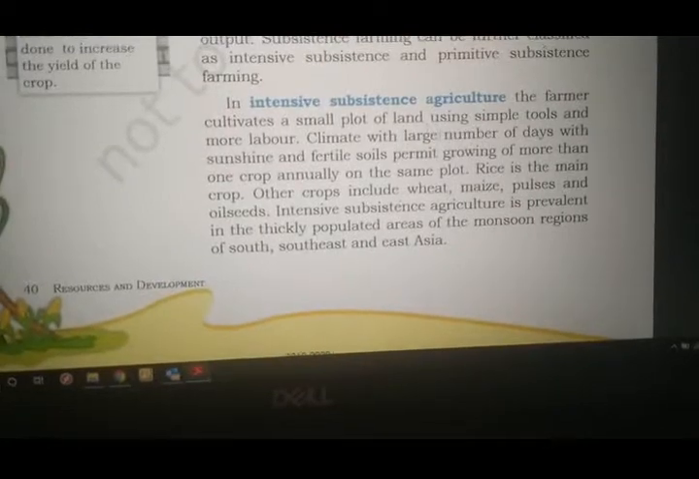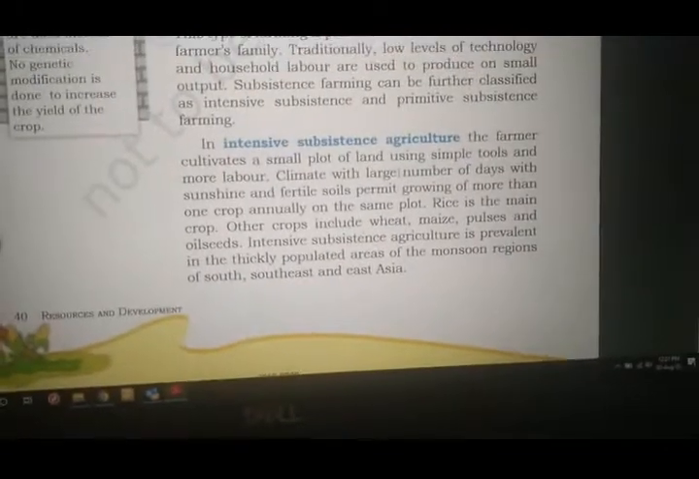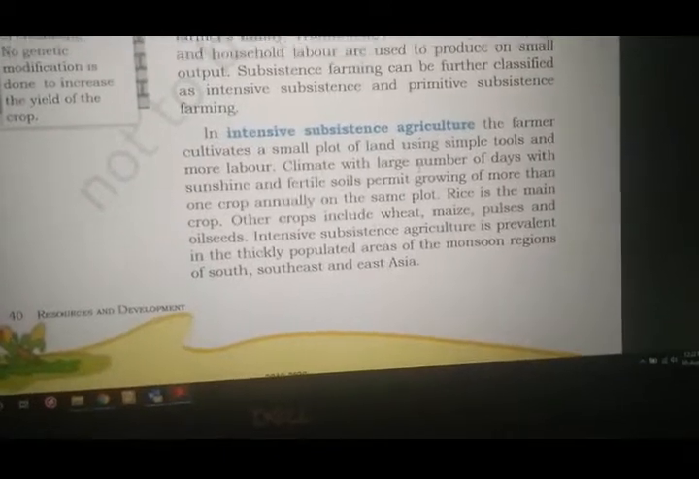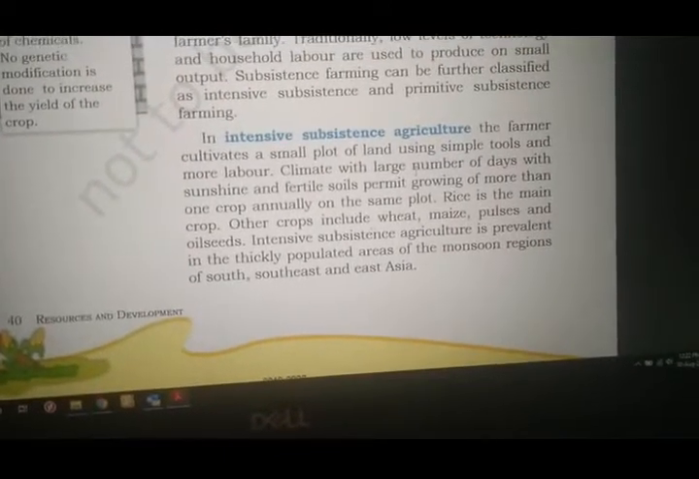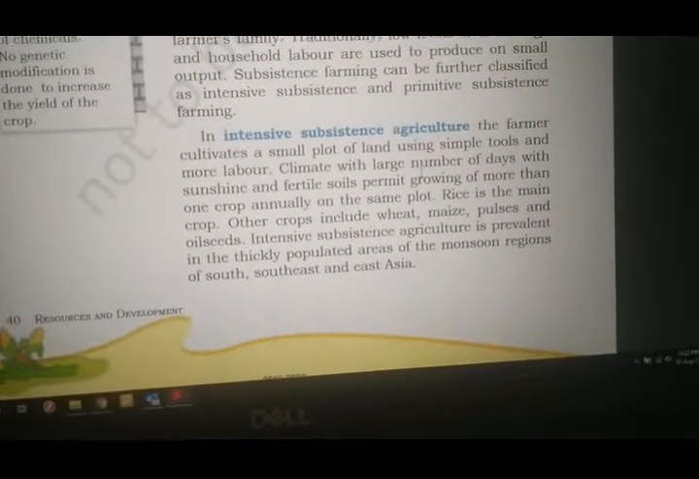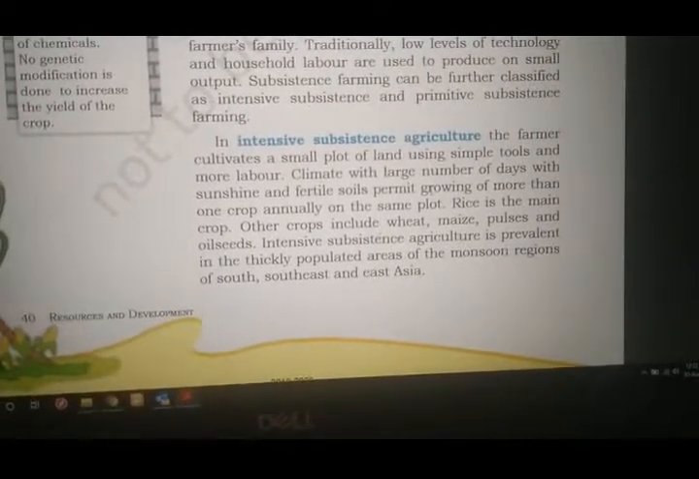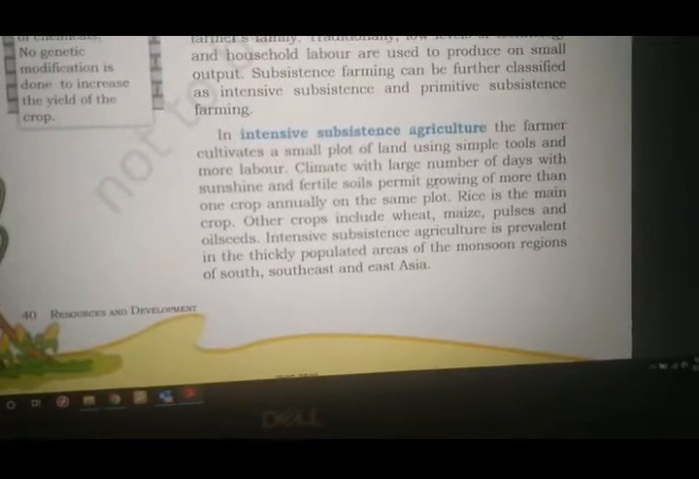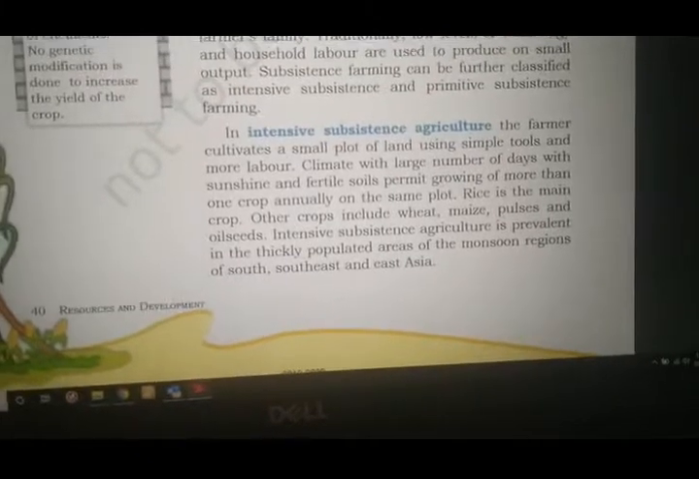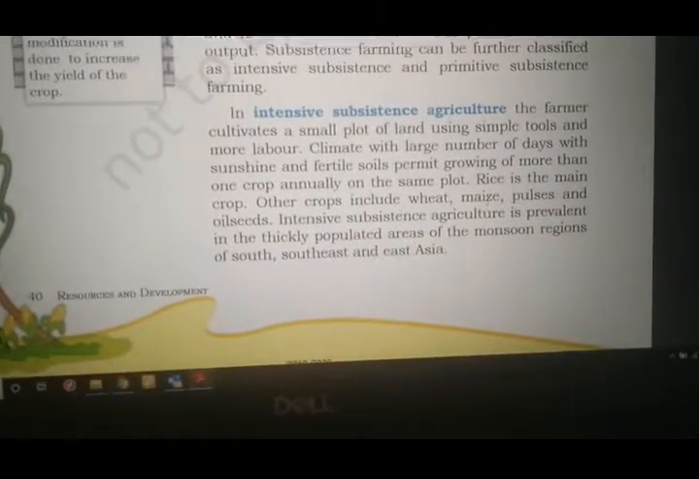Rice is the main crop. Other crops include wheat, maize, pulses and oil seeds. So in intensive subsistence farming, rice is the main crop being grown. Other crops are wheat, maize, pulses and oil seeds. Please underline all of these names. Intensive subsistence agriculture is prevalent in the thickly populated areas of the monsoon regions of South, Southeast and East Asia. So where do we find intensive subsistence agriculture? It is found in thickly populated areas where there is more population, and in monsoon regions where there is heavy rainfall, which are the southern, southeastern and eastern parts of Asia.